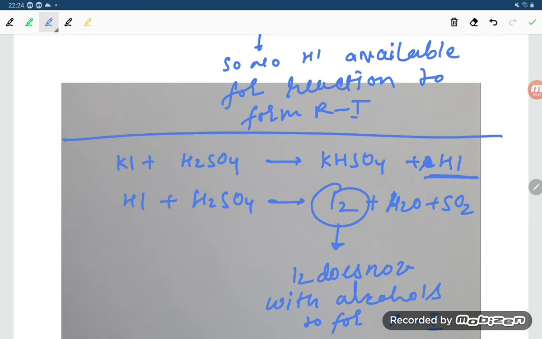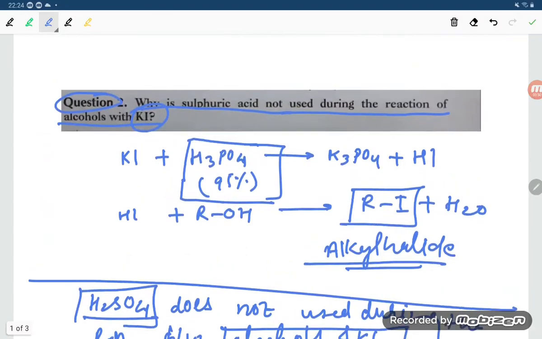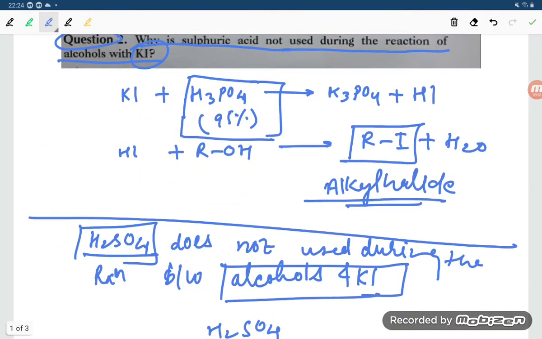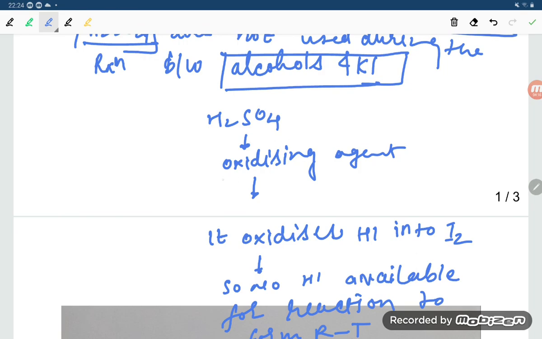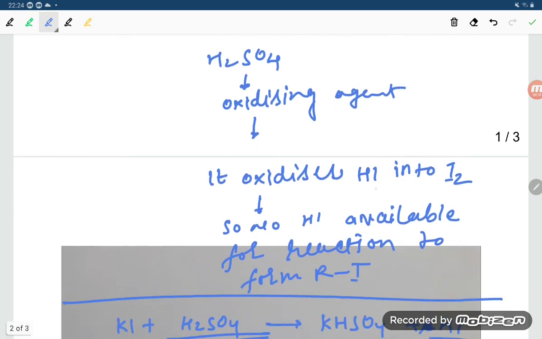So that is why we don't use sulfuric acid, student, because it converts the HI to I2. So this is our answer, student. HI is used for the preparation of alkyl iodide. But when you are using H2SO4, whatever HI is there is oxidized into I2. So no HI is there, so no reaction is possible, student.